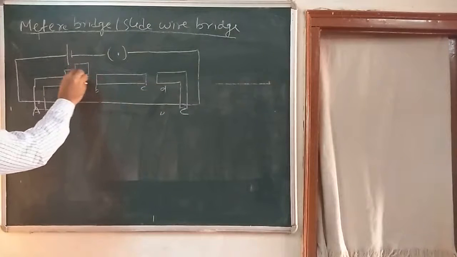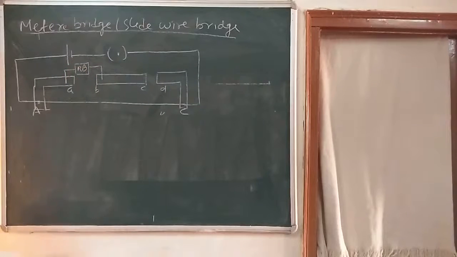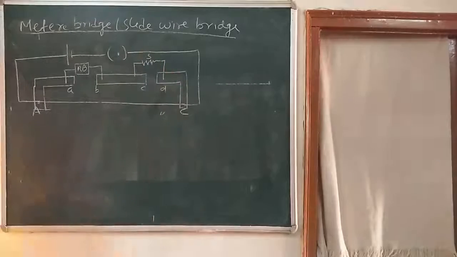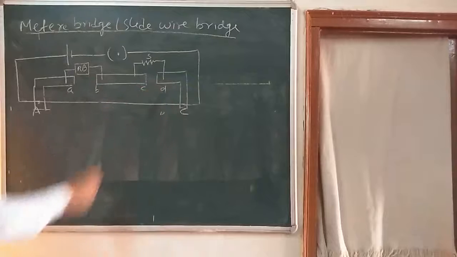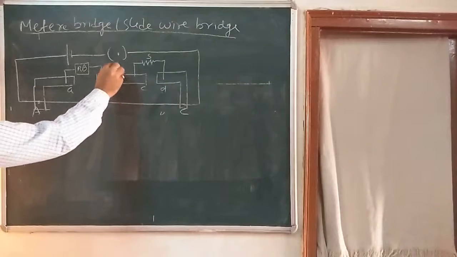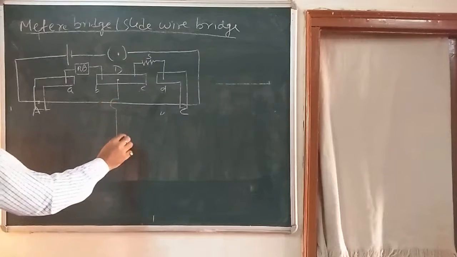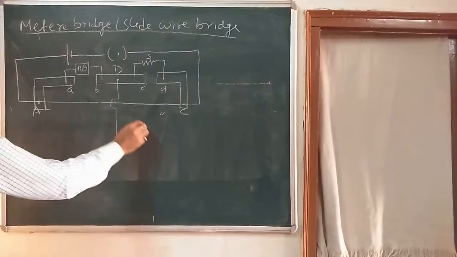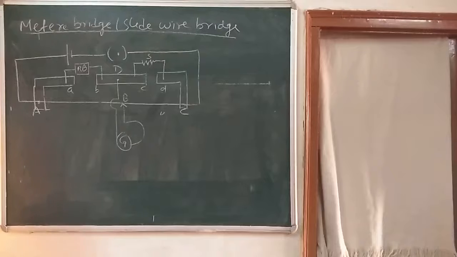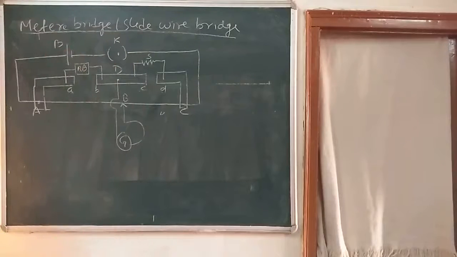Here I am having a resistance box RB. Here it is an unknown resistance S, in between C and D. Here is a point D through which I am connected, here a galvanometer through a jockey at a point say B. Here is a key, here is a battery. Now draw the diagram.